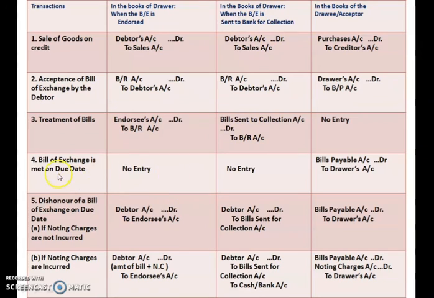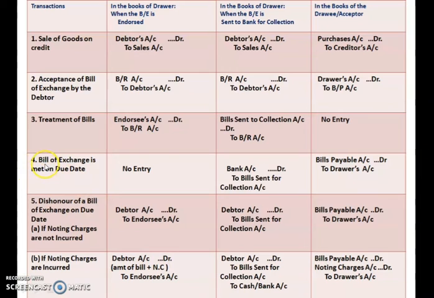Okay, now on honoring of the bill, or when the bill of exchange is met on due date. Met on due date means the drawee is making payment of that bill, but there will be no entry in the books of drawer because the bill is right now endorsed or sent to bank for collection. So we will not pass that entry in the books of endorsee.